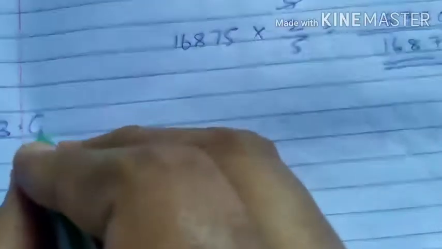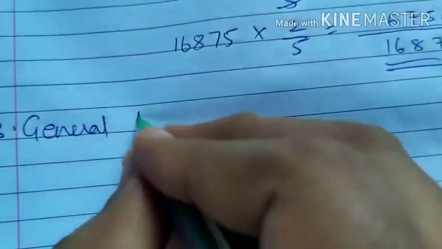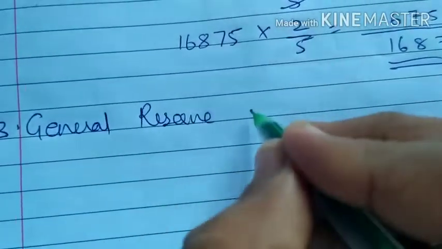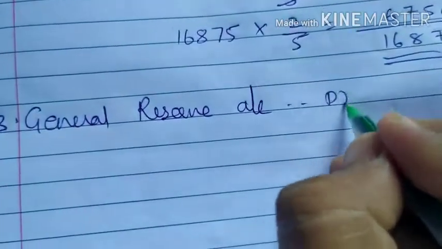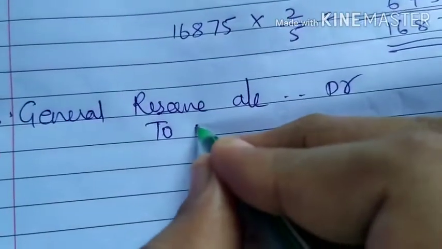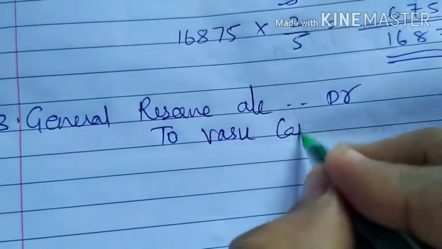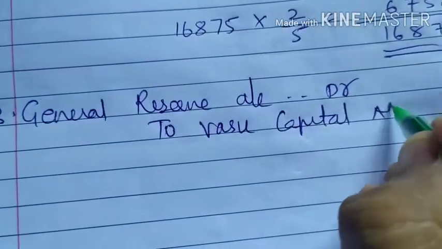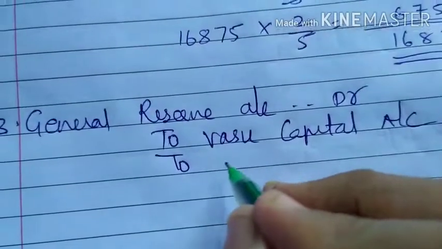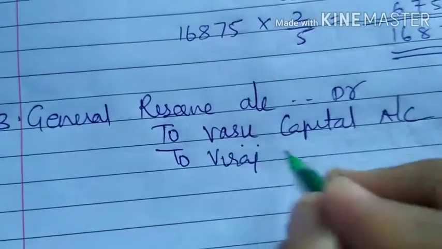So we will write it on the credit side of partners. The entry will be general reserve account debited to all partners capital account, that is Vasu capital account, to Viraj capital account.